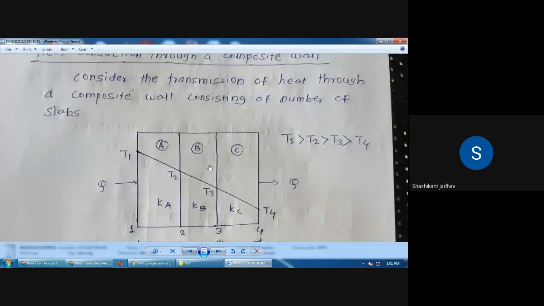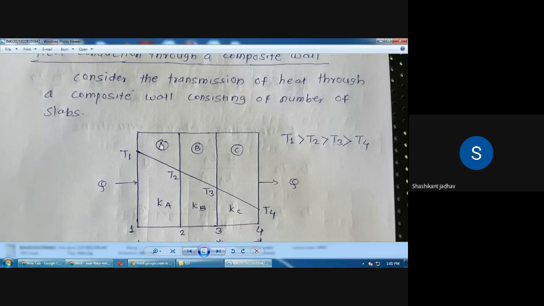So in this case A, B, C is there. So these three are different layer. A is different layer, B is different layer, C is different layer, means having different material, and these three materials are bonding together. So this type of shapes is nothing but composite wall, and our aim is to calculate the heat transfer rate through this particular composite wall.